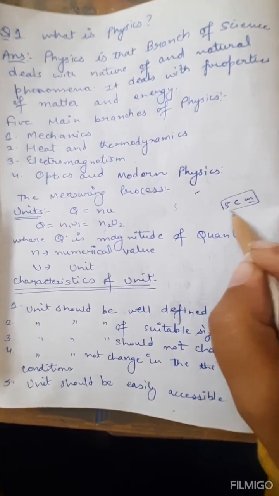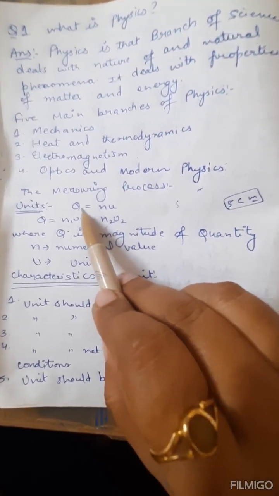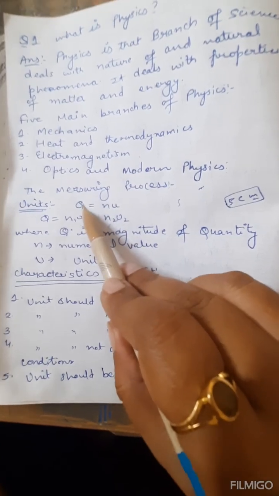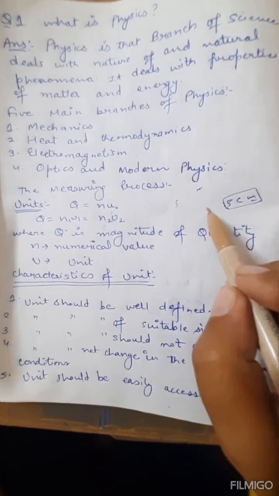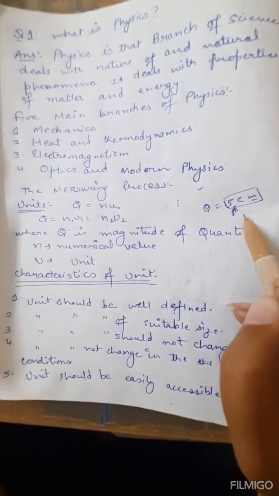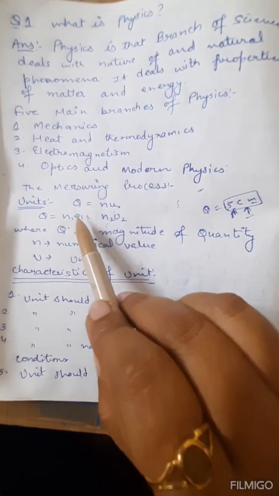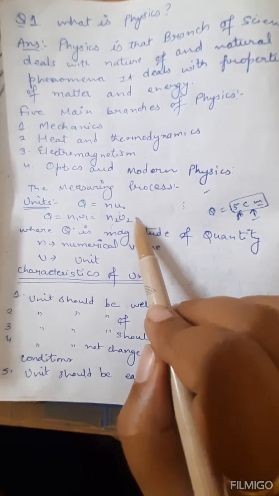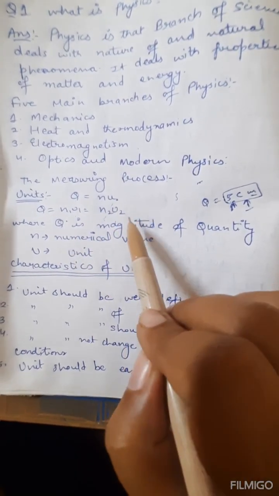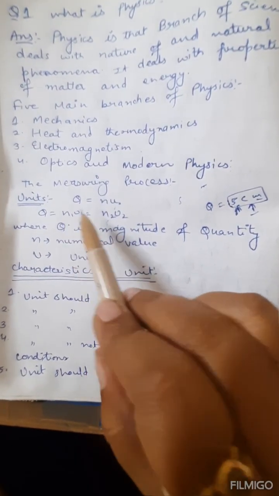So how will you write it in physics form? When you have to write, you will write Q, that is your magnitude of quantity, N is your numeric value, and U is your unit. So Q is equal to N, that is numeric value, times centimeter, that is your unit. So you will write Q is equal to N1 U1 is equal to N2 U2. You have to be habitual of writing a unit system like this. When we solve some numericals, you should know how to write a measurement in physics or in scientific norms.